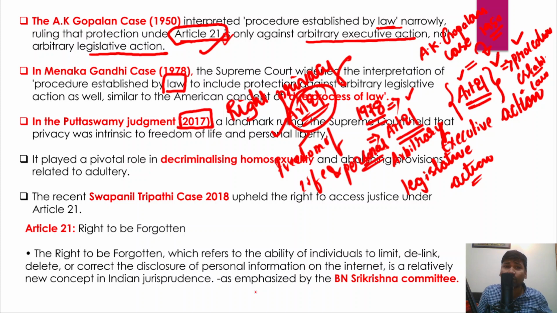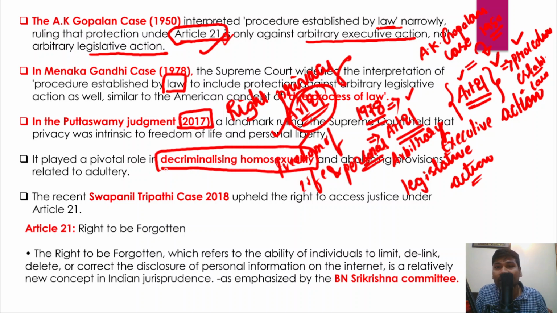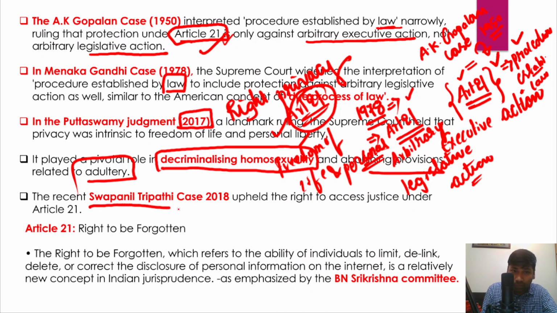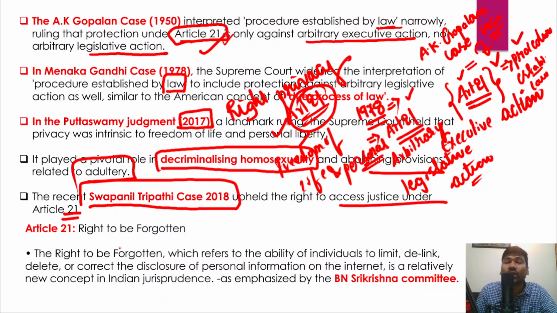In fact, in the Navtej Singh Johar case, the Supreme Court decriminalized homosexuality, and it even abolished the provisions related to adultery as well. Those are the provisions which specifically deal with Article 21 of the Indian Constitution. In the Swapnil Tripathi case in 2018, the Supreme Court upheld the right to access justice under Article 21.